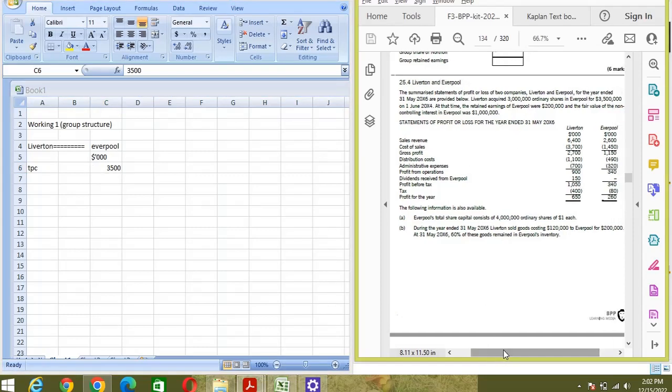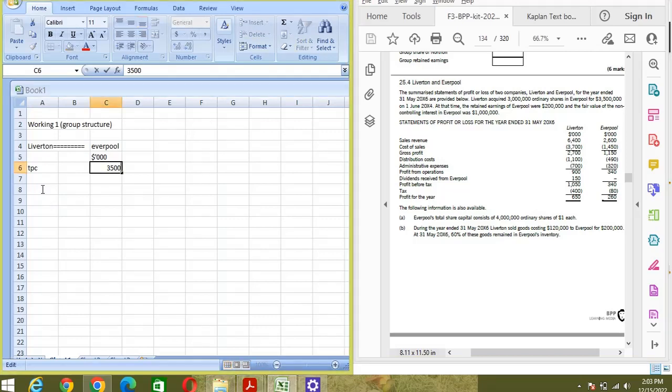What is the date of acquisition? Liverton acquired 3 million ordinary shares in Everpool for 3.5 million on 1st June 2004. So the date of acquisition is 1 June 2004, right? And what is our reporting date? I have written the shortcut RD.